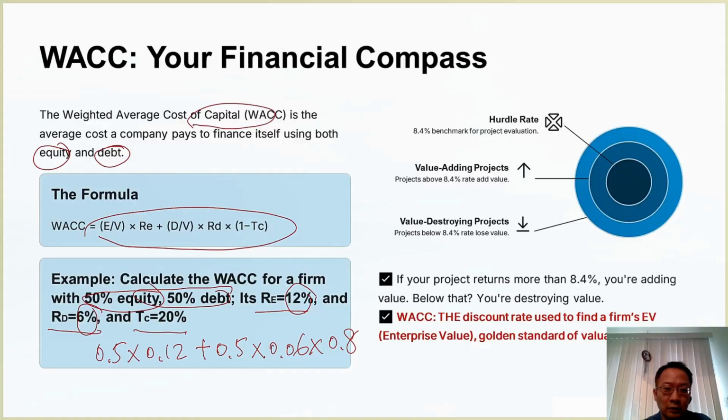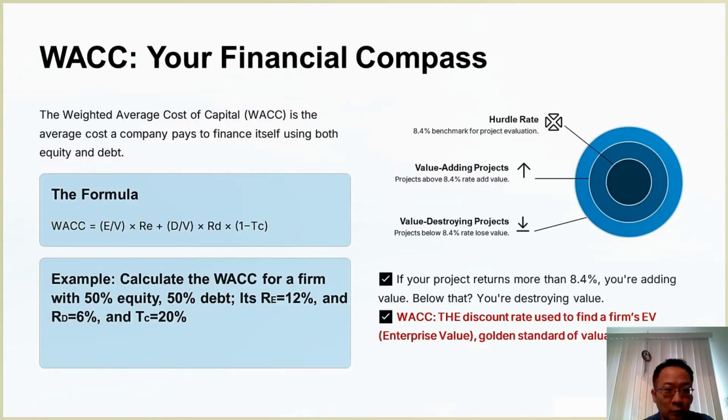In other words, on the surface, your cost of debt is 0.06, 6%, but in reality, your actual cost of debt is only 6% times 0.8, which is 1 minus 0.2. In this problem, the reason is simple, because 20% of the interest expense can be deducted, so your actual cost is lower. It's better to have a lower cost of debt. Using this calculation, if you have a calculator on hand, it's easy to figure out. The actual result is 0.084, or 8.4%.